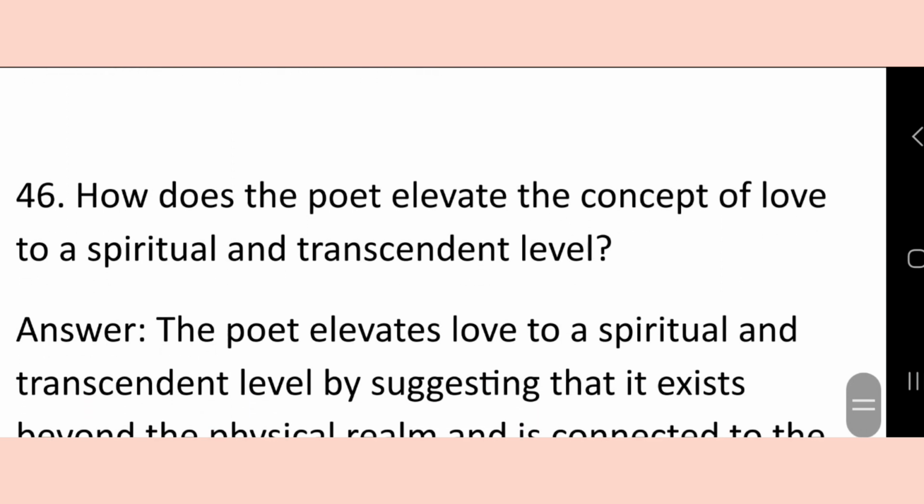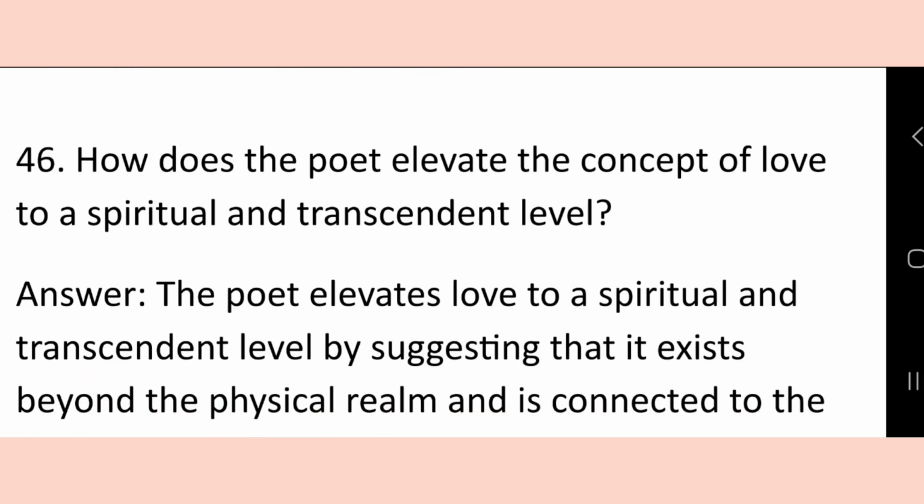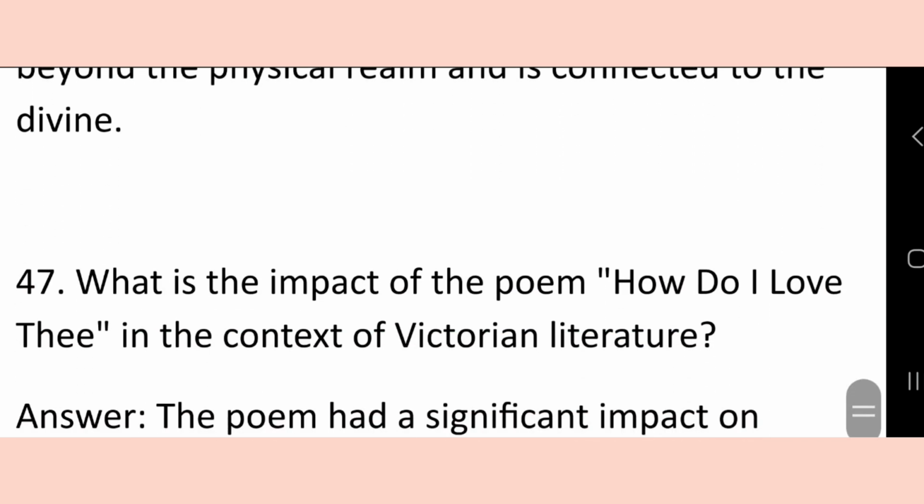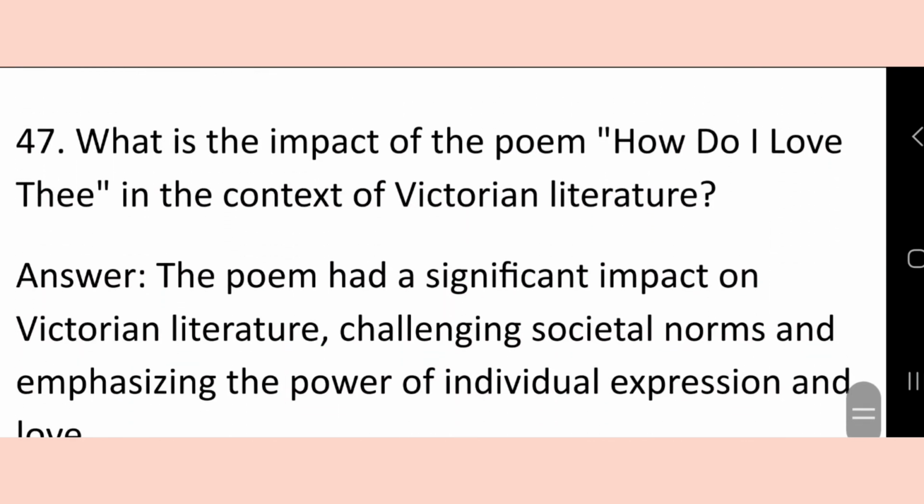How does the poet elevate the concept of love to a spiritual and transcendent level? The poet elevates love to a spiritual and transcendent level by suggesting that it exists beyond the physical realm and is connected to the divine. What is the impact of the poem "How Do I Love Thee" in the context of Victorian literature?